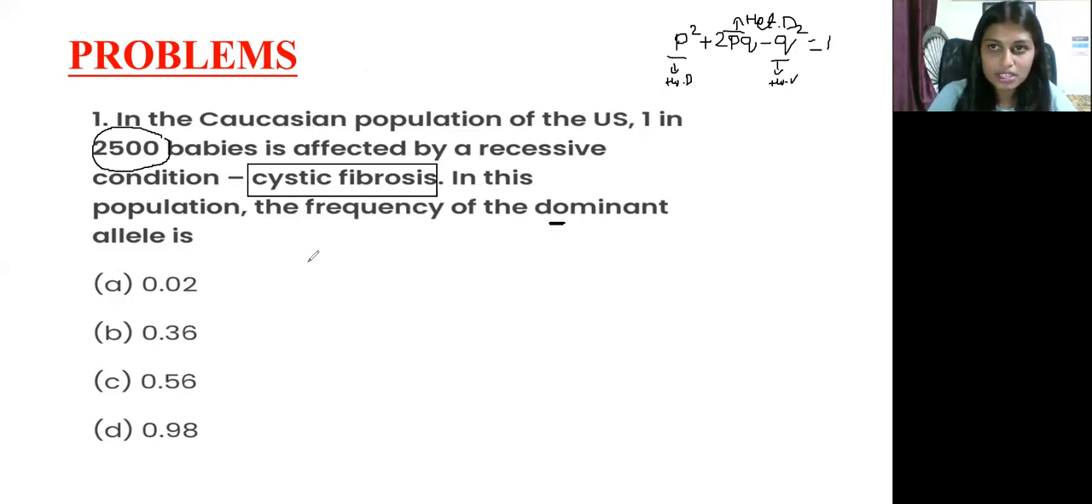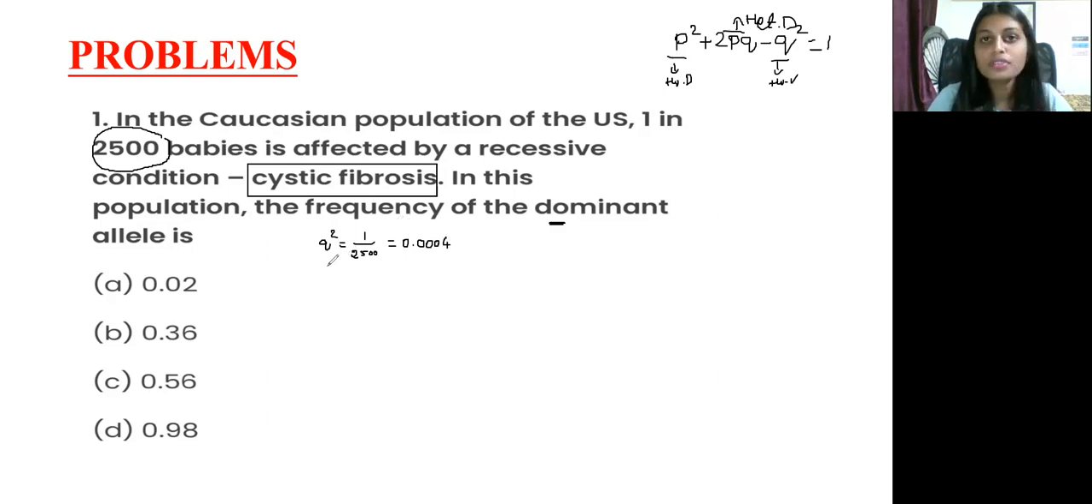Okay, so first Q square is what? That is frequency of recessive allele. They already given in the question, that is 1 in 2,500 babies is affected by a recessive condition. So here Q square is equal to 1 in 2,500. So 1 divided by 2,500 is equal to 0.0004. Okay, you can calculate yourselves with the help of calculator.